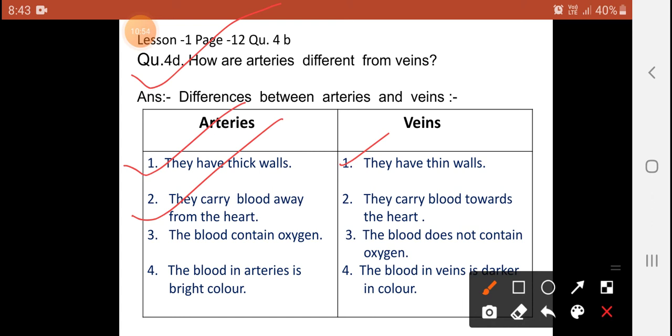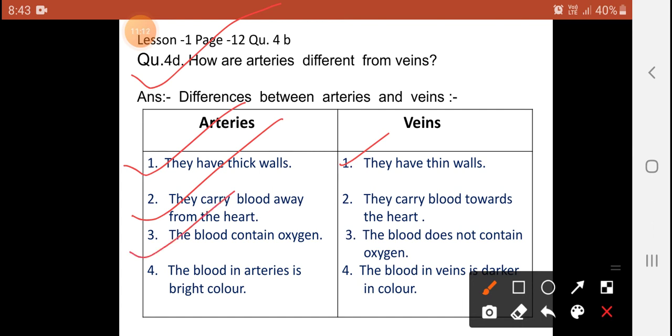Veins carry blood toward the heart. So from every organ the blood comes back through the veins to the heart.